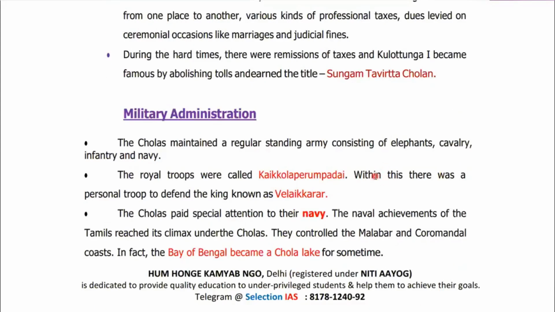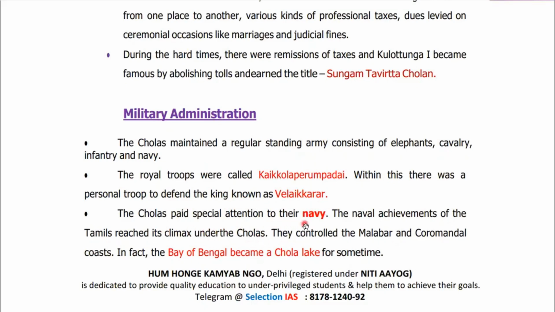Now let's discuss the military administration of the Chola Empire. The Cholas maintained a regular standing army consisting of elephants, cavalry, infantry, and navy. But they were very famous for their navy. The royal troops were called Kaikola Perum Padai. And within this, there was a personal troop to defend the king also. It was Vilai Karar.